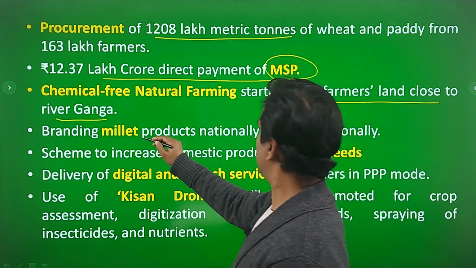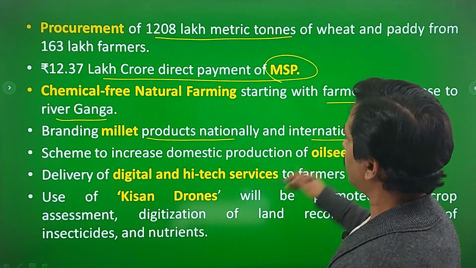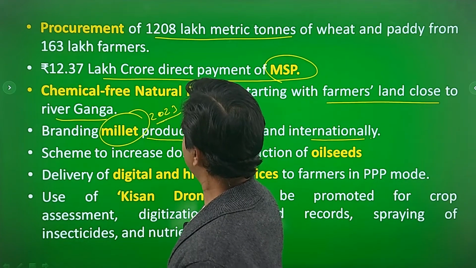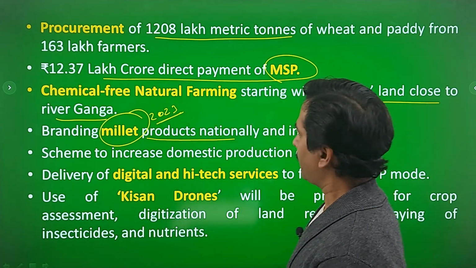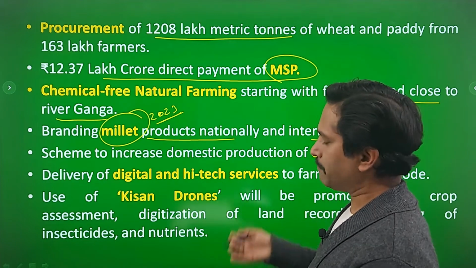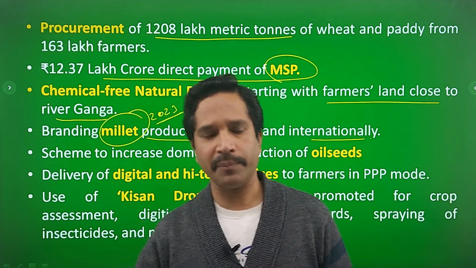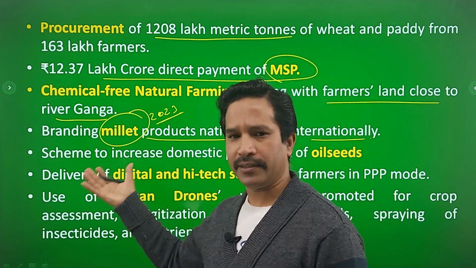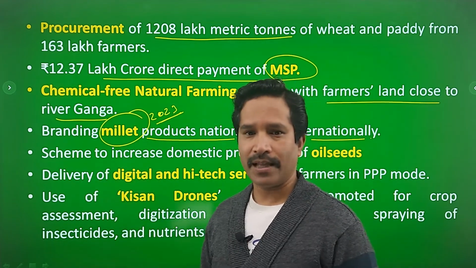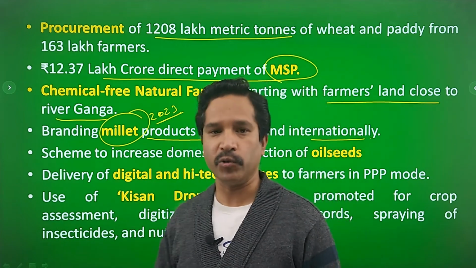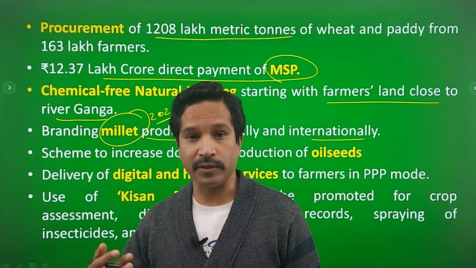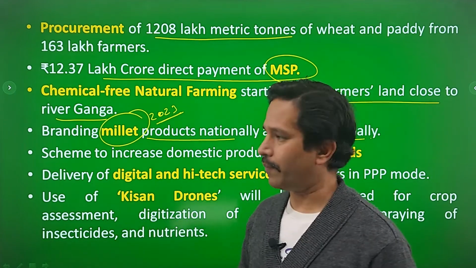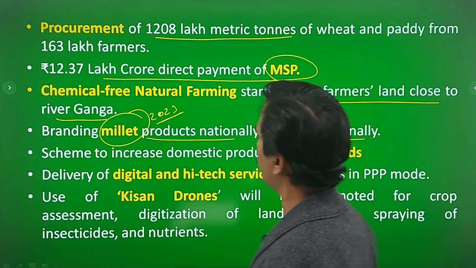Branding millet production nationally and internationally. Now we all know that 2023 has been declared as the International Year of Millets. So millet branding is necessary because people are becoming health conscious, and in northern India we call it mota anaj, and it is also considered a very good and healthy diet, especially for diabetic people and people suffering from obesity. So branding millet production is there.